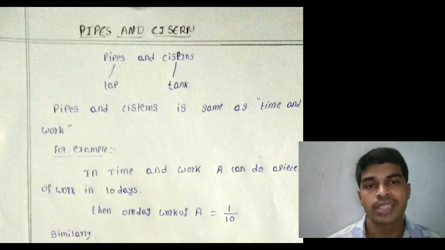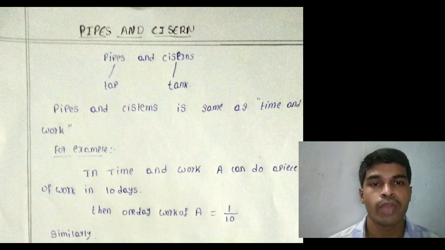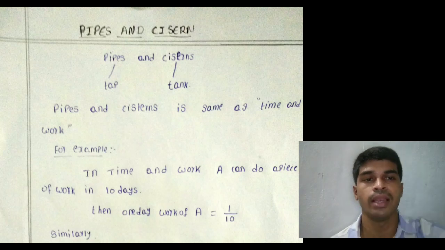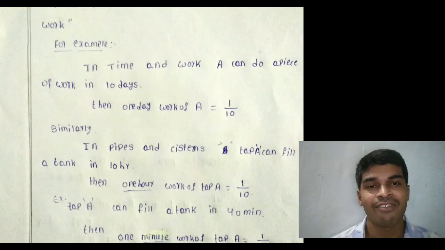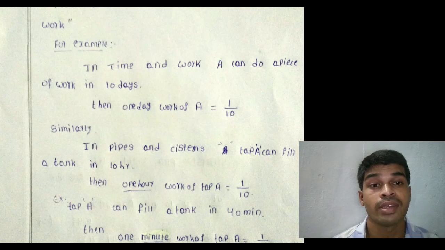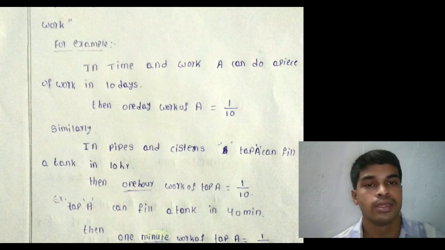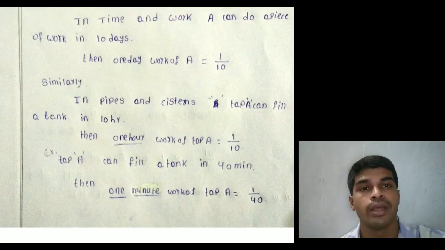Listen, for example, in time and work, A can do a piece of work in 10 days. Then 1 day work of A is 1 by 10. Similarly, in pipes and cisterns, tap A can fill a tank in 10 hours. Then 1 hour work of tap A is 1 by 10.